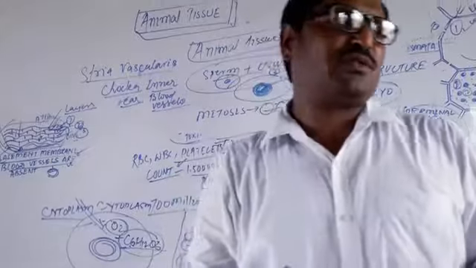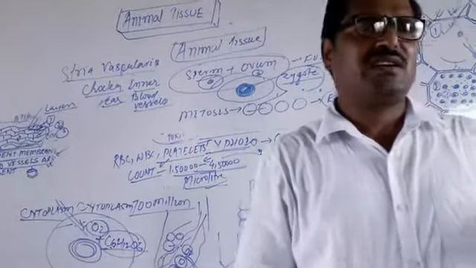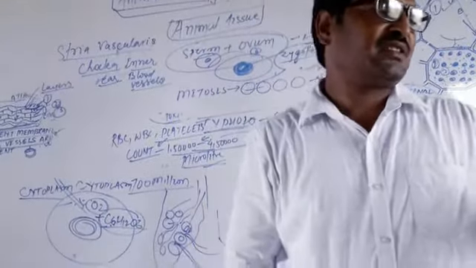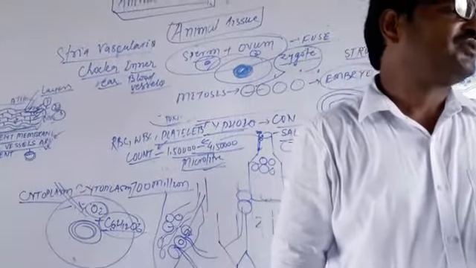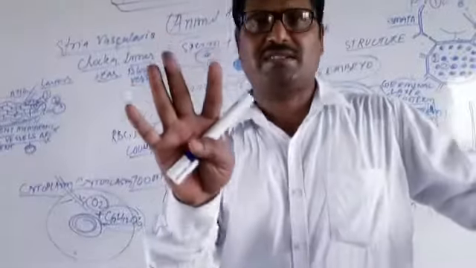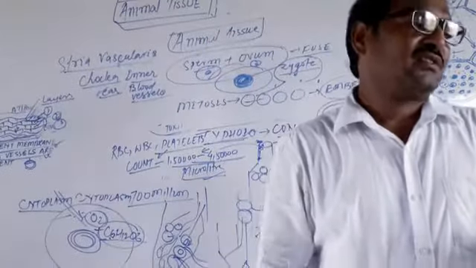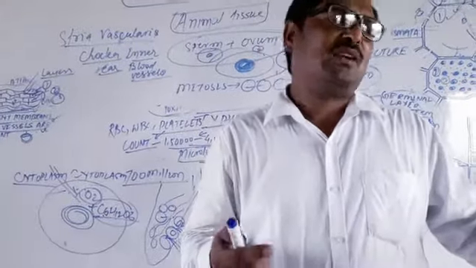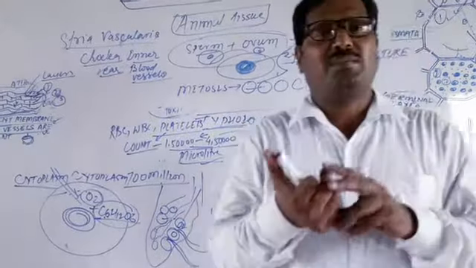In the context of epithelium tissue, there are different kinds of epithelium tissue. First we have to discuss the simple squamous epithelium. After that, the simple cuboidal, stratified epithelium, and the columnar epithelium.